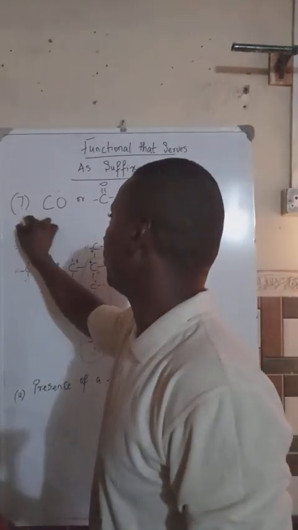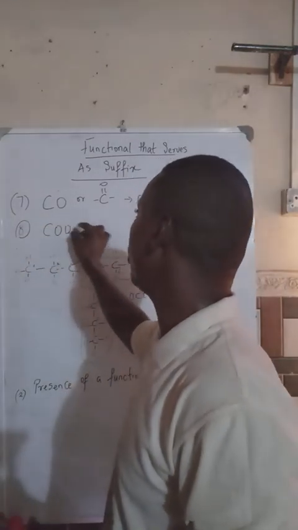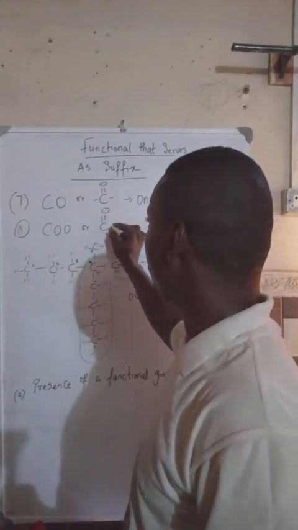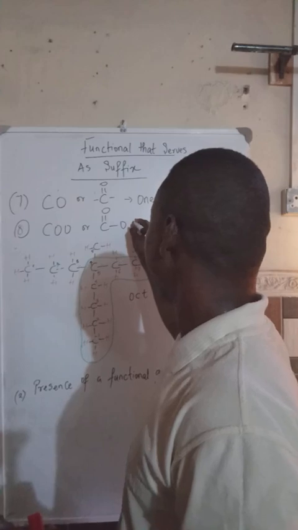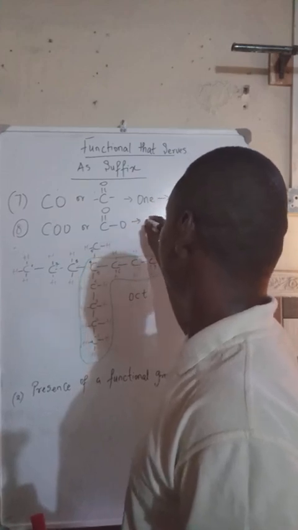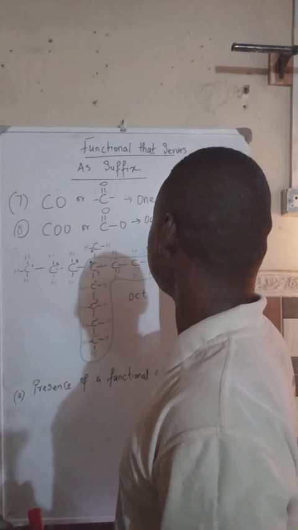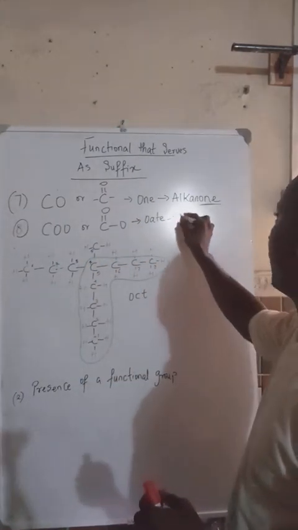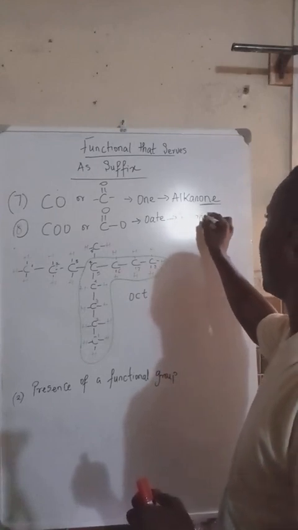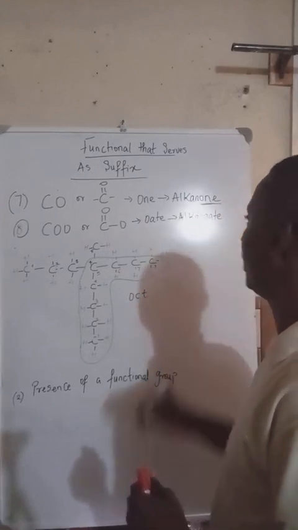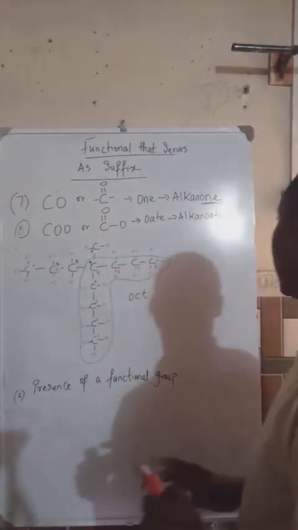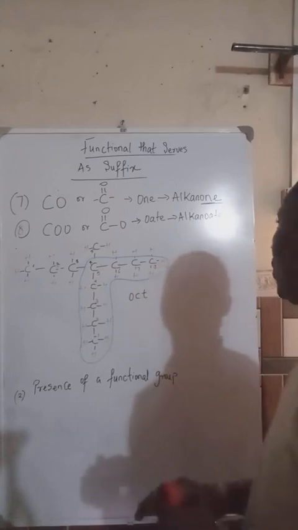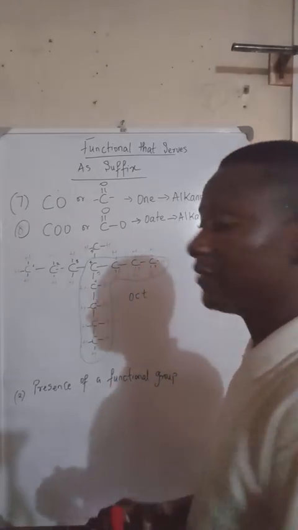Number 8, we have the COO, which can also be written as C double bond O, single bond O, and this ends with OH. It comes from the family of alkanoate. It comes from the family of what? Alkanoate. It comes from the family of alkanoate.